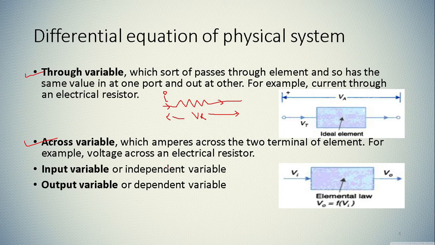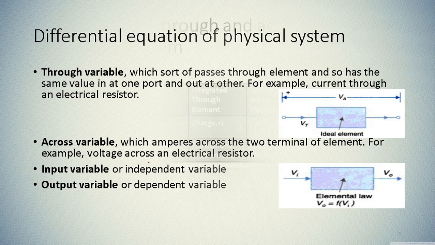Another thing is the input variable, which is generally the independent variable, and the output variable, which is the dependent variable. The output generally depends on the value of the input. You can see that VO is a function of Vi. If we change the value of Vi, the value of VO will change. So input variable and output variable are easily understandable.